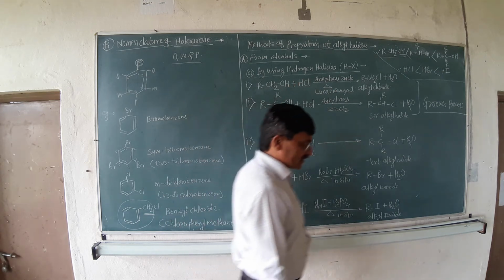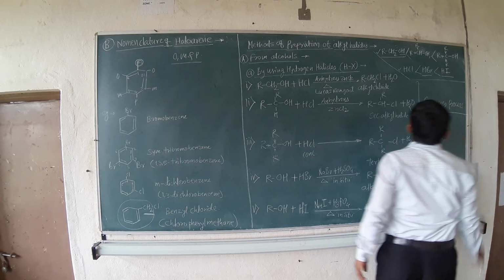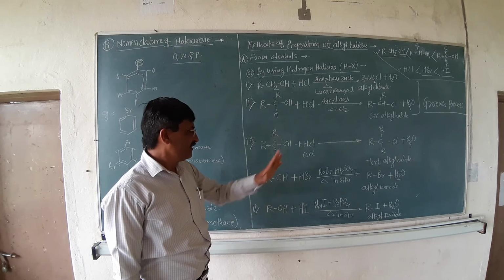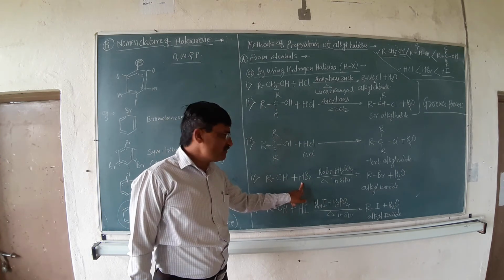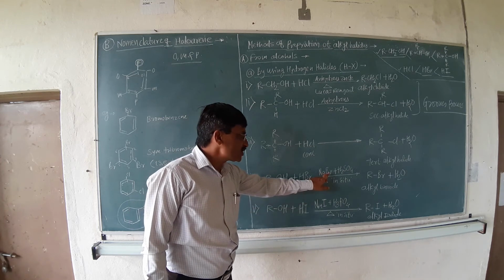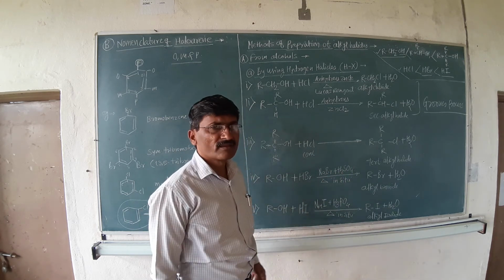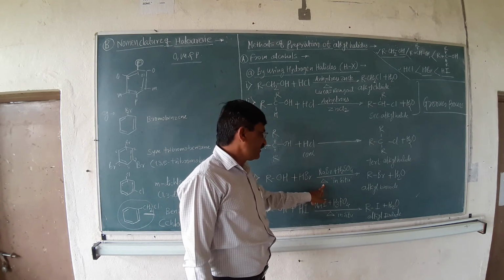If you take another halo acid like HBr and HI into consideration, the alcohol reacts with HBr in the presence of sodium bromide and H2SO4. When it is heated, what happens?